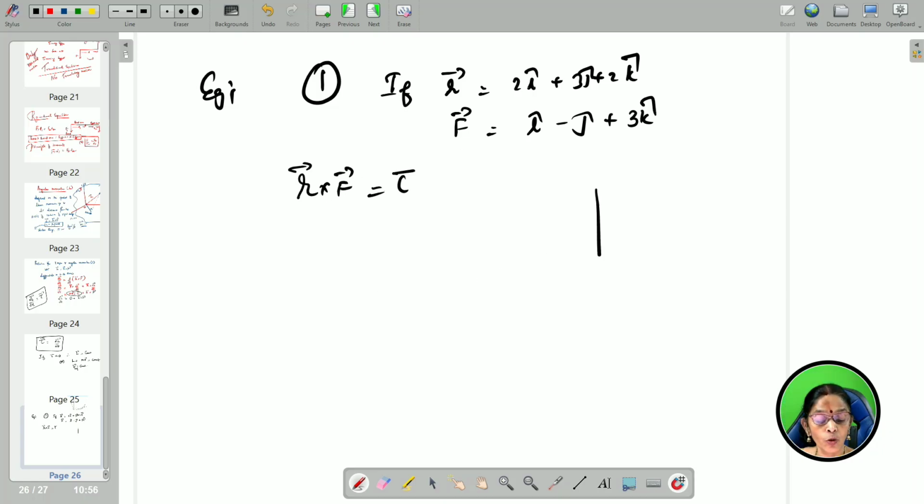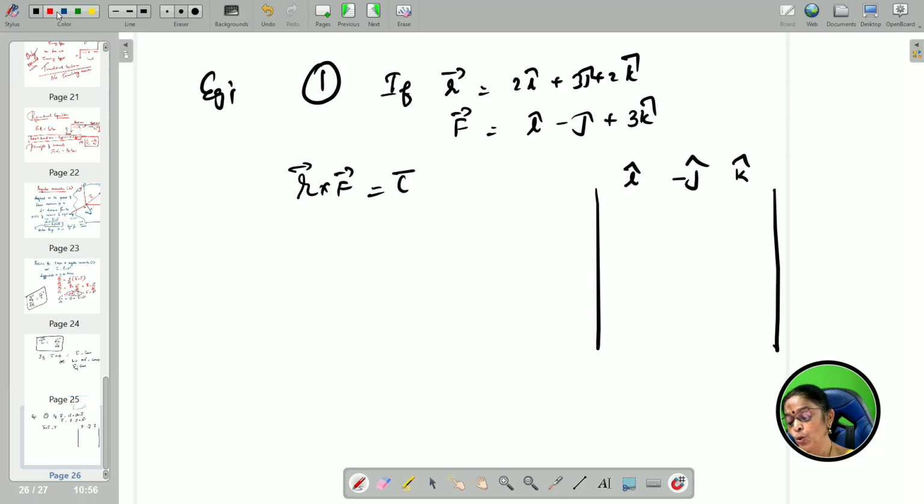Torque is asked to find out. So, now the box product rule, we have already discussed the same thing. First write plus i, minus j and plus k. Now, what you should do here, r cross F: i cap 2, j cap 3, k cap 2, and F 1, minus 1, plus 3.